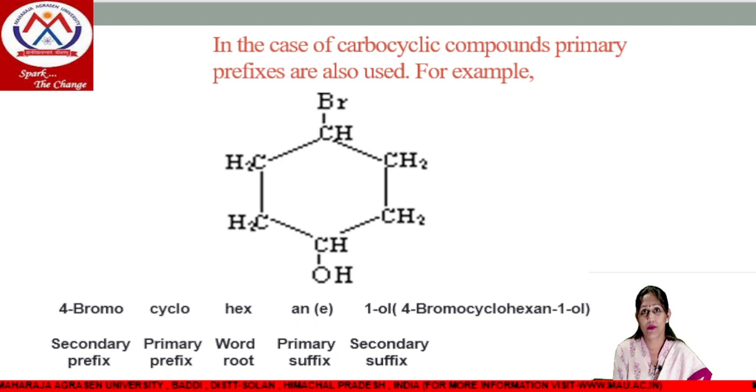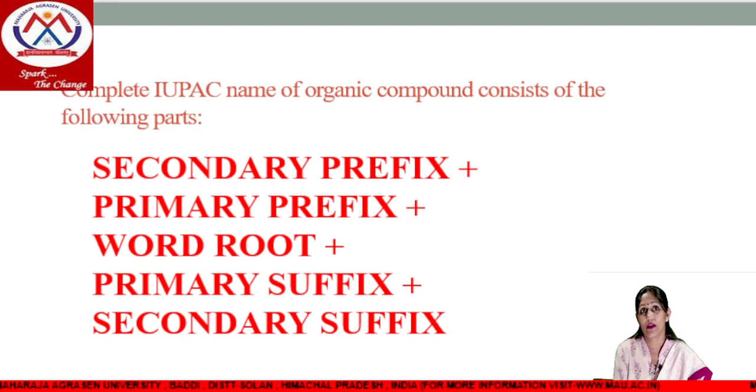In case of carbocyclic compounds, primary prefix will also be used. For example, if we have a ring structure with one substituent and one functional group, with the alcohol group on the first position and the bromo group on the fourth position, then 4-bromo, because it's a cycle, then cyclo, 6 carbons so hex, single bonded so ane, and one OH group is attached, which means ol. It means 4-bromocyclohexanol.